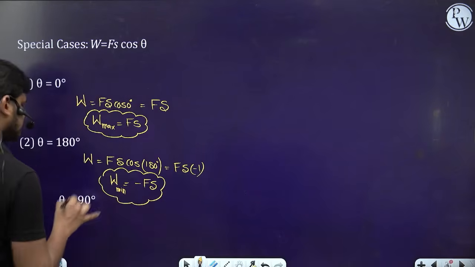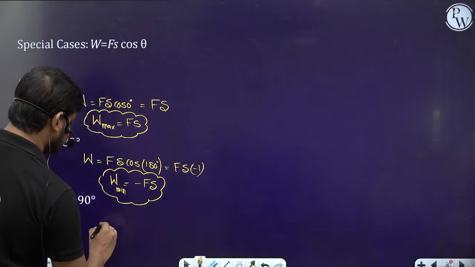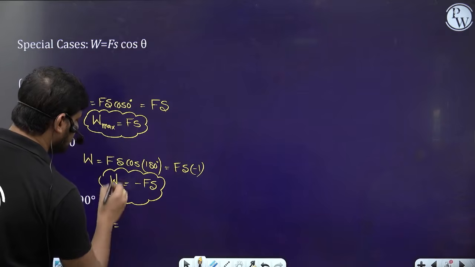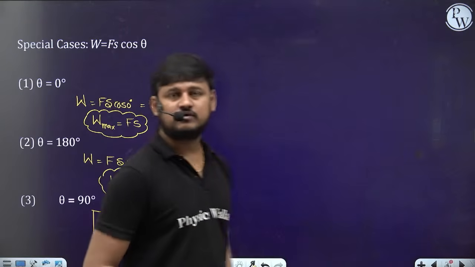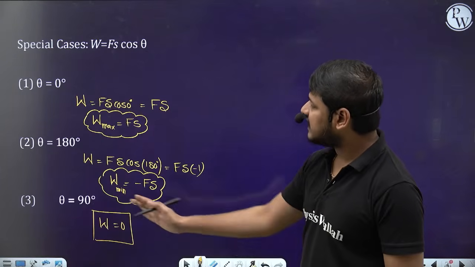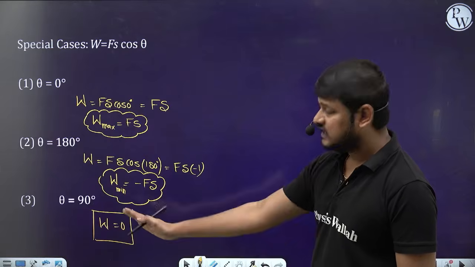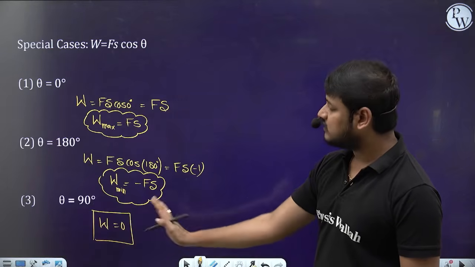And then theta is equal to 90. So the work done will be equal to Fs cos 90, and cos 90 is 0. So the work done will be equal to 0. If theta is equal to 90, that means the angle between force and displacement is 90 degrees, then the work done will be equal to 0.